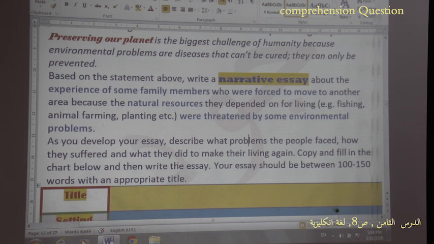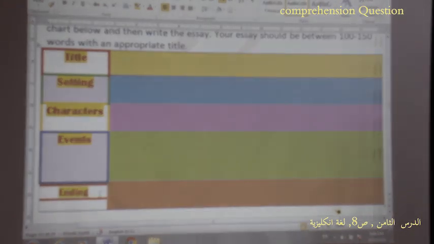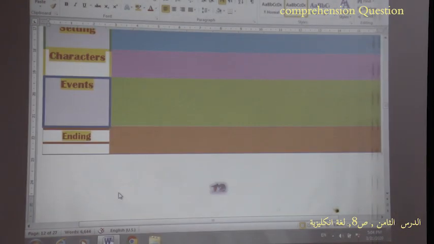And after that, I write how this family suffered, and what they did in order to get their living again. So here we copy the chart, fill it with information, about 150 words, and finally we have an ending. So we have finished till now, and don't hesitate to contact me.